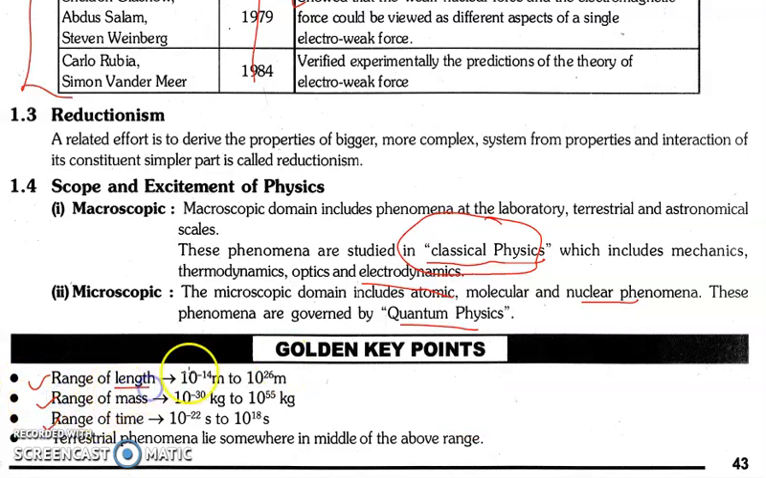What is the range of length we can measure? It ranges from 10⁻¹⁴ to 10²⁶ meter. Range of mass: the mass of an electron is 9.1 × 10⁻³¹ kg, and the range goes up to 10⁵⁵ kg. And the range of time is 10⁻²² seconds to 10¹⁸ seconds. So you just need to write these in your notebooks. Just note it down. We need not study these things in detail, just note it down in your notebooks.